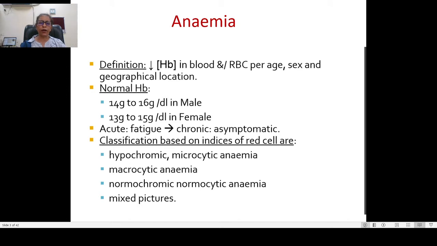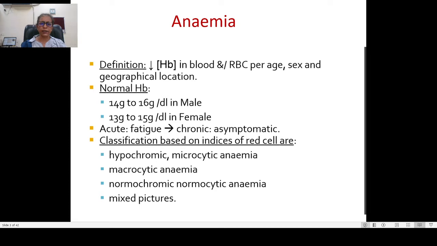So, what is anemia? These are the agents, as we discussed, used to treat anemia. We say a patient is anemic when his or her hemoglobin in the blood, RBCs, is decreased, as per age, sex, and geographical location. So, how can we say that HB is decreased? There is a normal range of HB in males as well as in females. In males, it should be between 14 to 16 grams per deciliter, and 13 to 15 grams per deciliter in females.